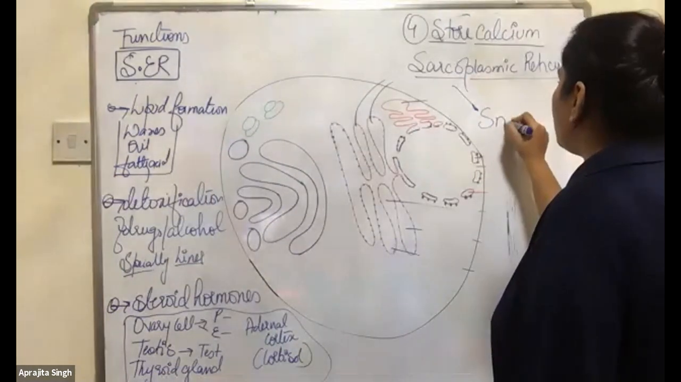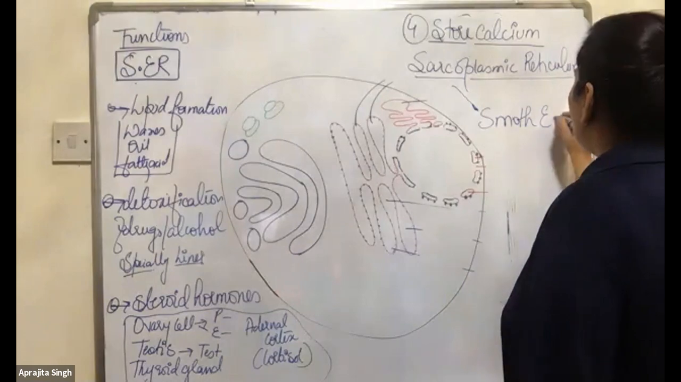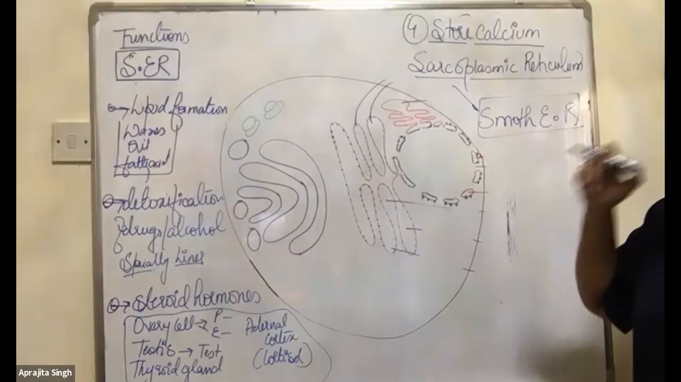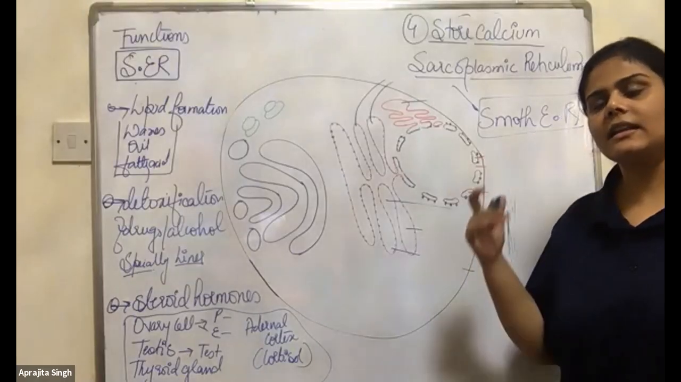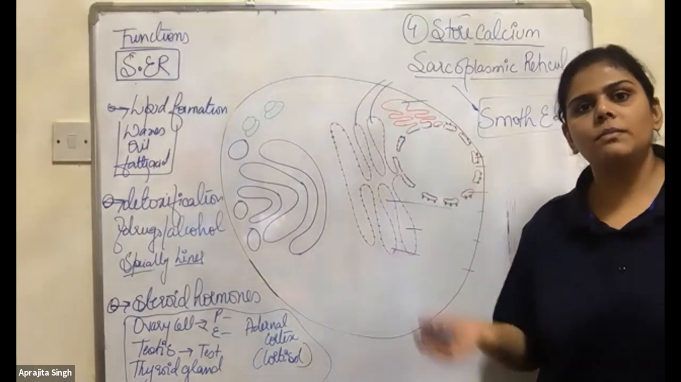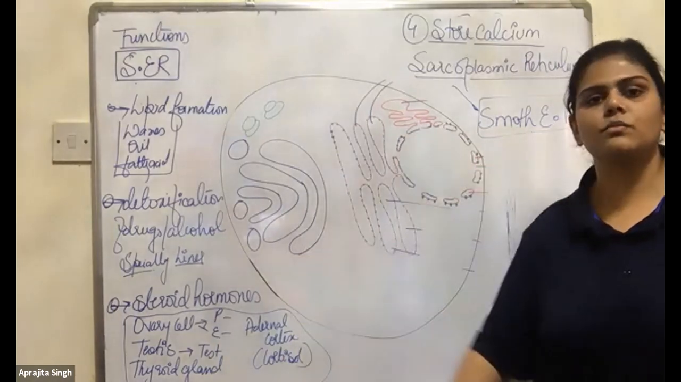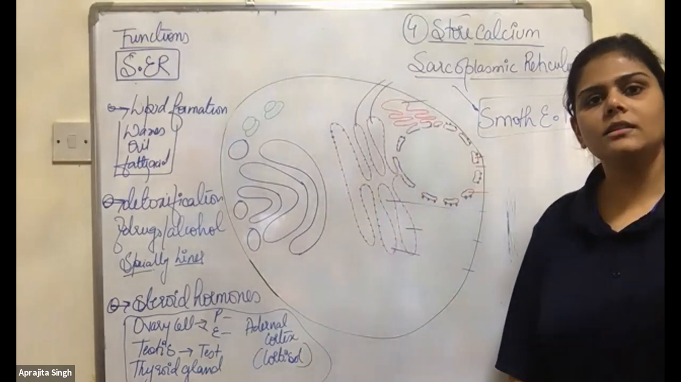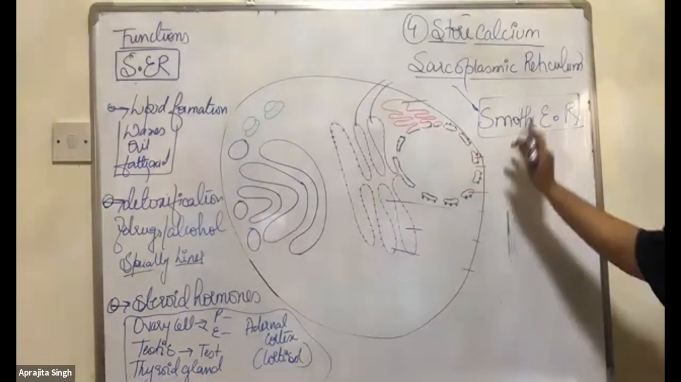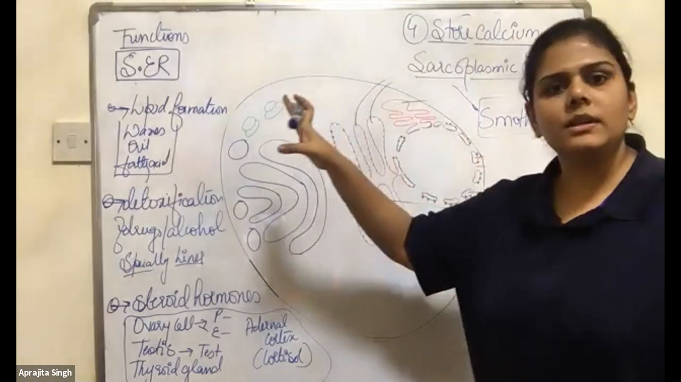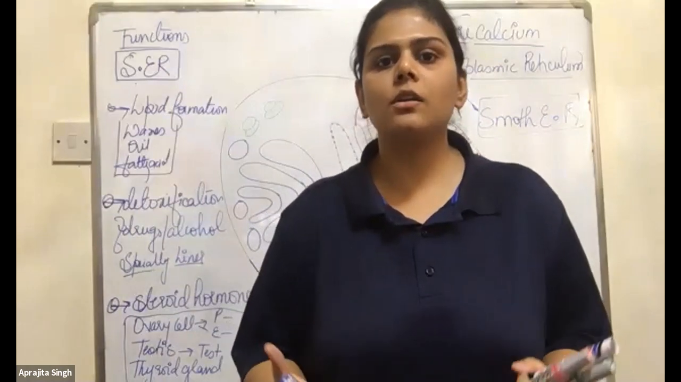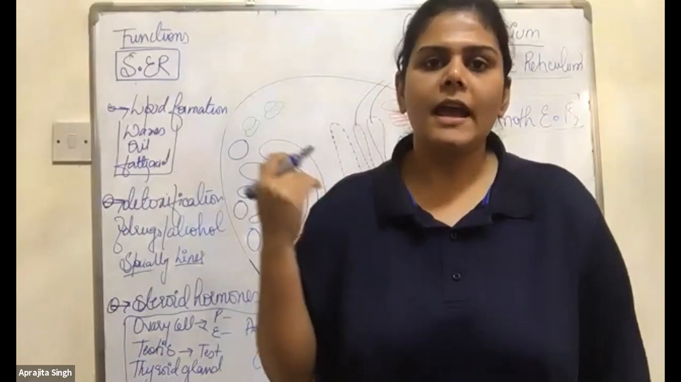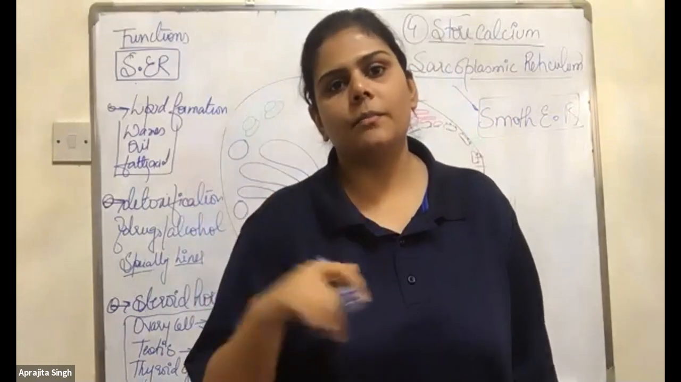It's a smooth endoplasmic reticulum, my dear. It's a smooth endoplasmic reticulum in muscle cells. It's nothing, dear students. If you use your brain, it will be very clear. At least anyone try: S for sarco, S for smooth. The smooth endoplasmic reticulum which is present in the muscles is known as the sarcoplasmic reticulum, and they store calcium.